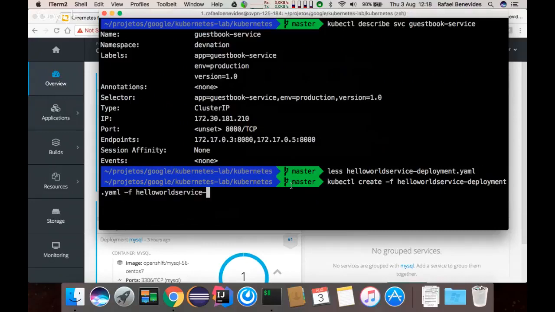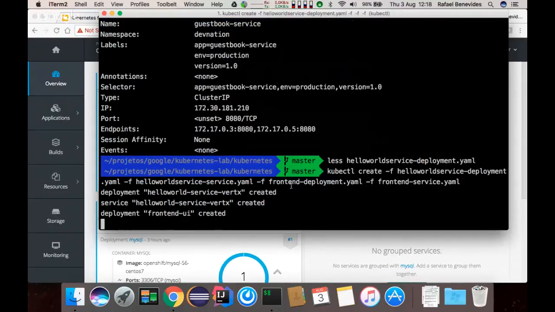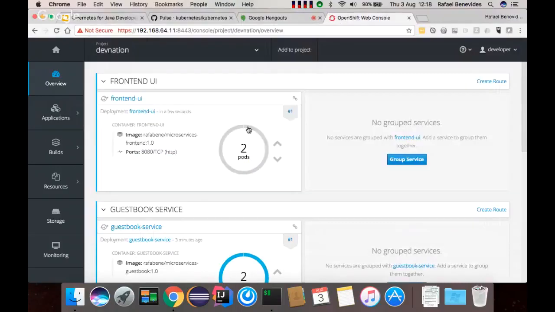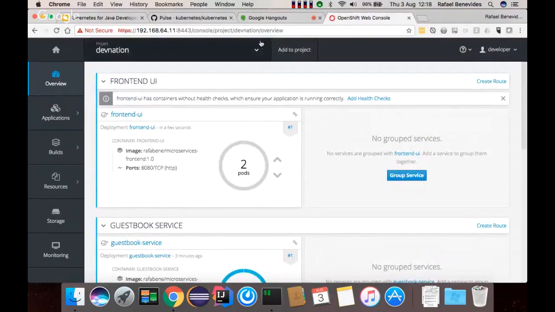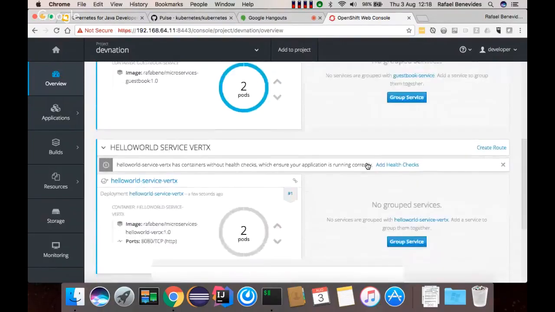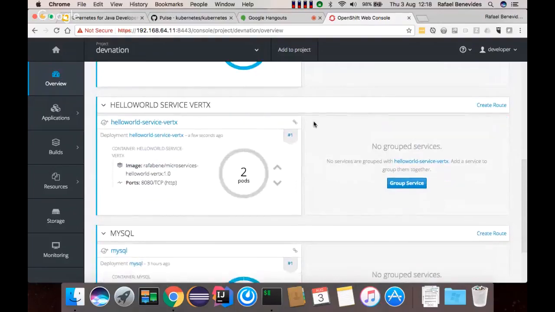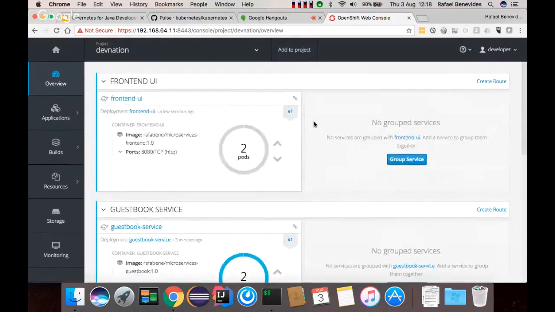I can specify the deployment, I can specify the service, I can do the same for the front-end deployment and front-end service. A single command will create everything, and I have already here running my complete application. Okay, so in a couple of seconds, we will have the application running.